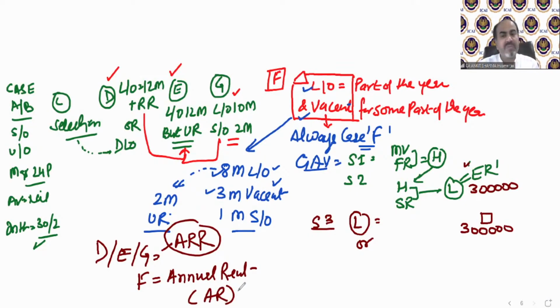You understand the difference between annual rent and actual rent received? These two terms have different meanings. Actual rent received means whatever rent is actually received by you. Annual rent means the 12-month rent, whether you received it or not does not matter. So you need to compare it with annual rent. That means the full 12-month rent needs to be taken for comparison. So in case number F it is compared with annual rent, not the actual rent. Suppose actual rent was 30,000 per month.